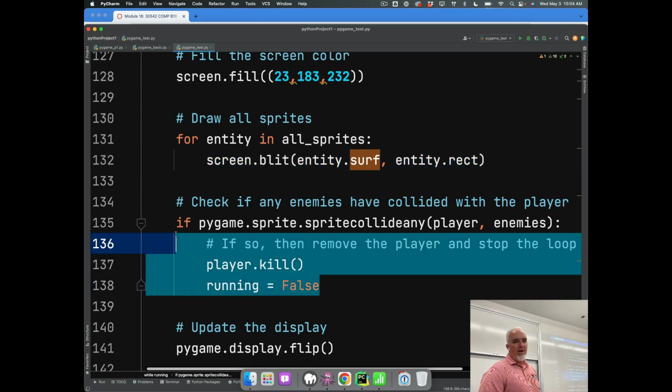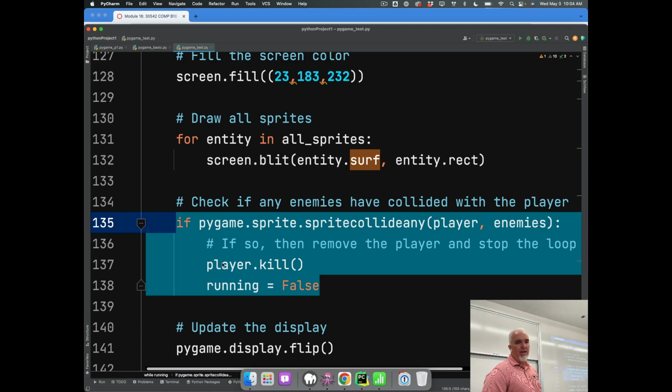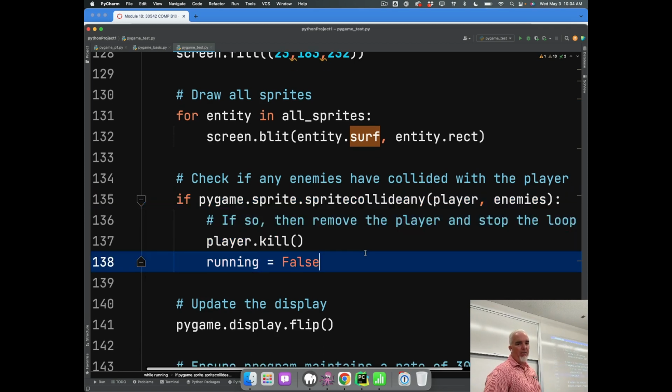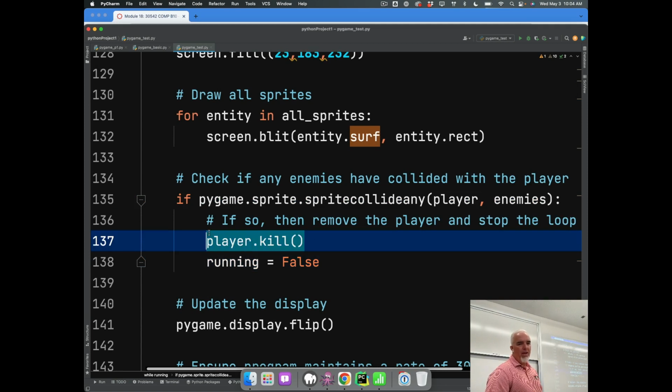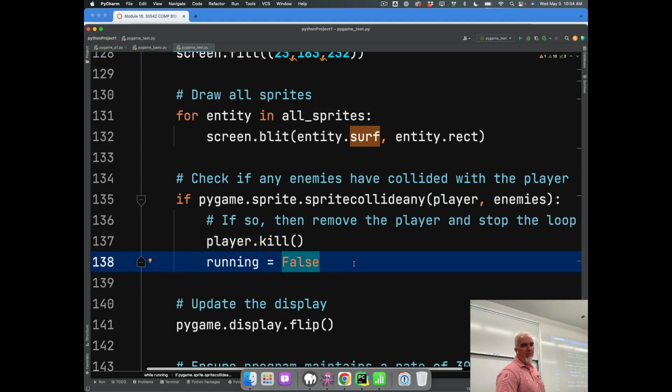Okay? Right here, it's checking to see if the player is colliding with any sprites. So this is what happens when you hit one of the missiles. And the reason it's so boring is it gets rid of the player and immediately turns the game off.